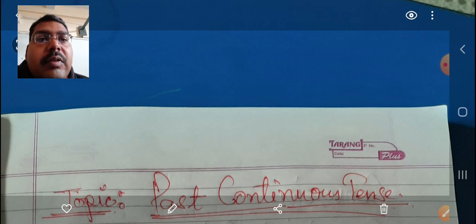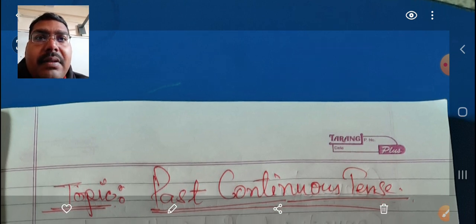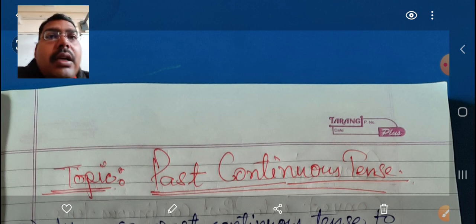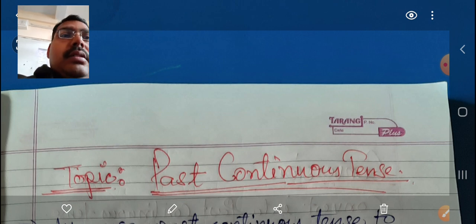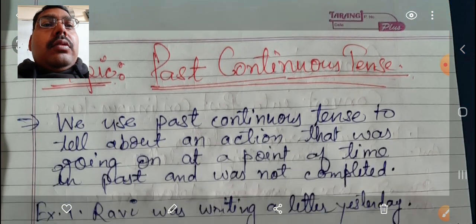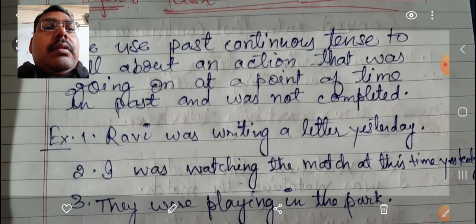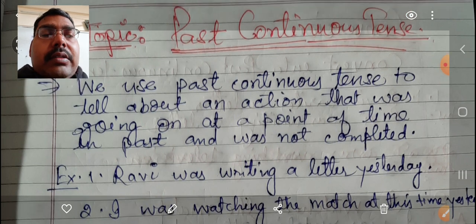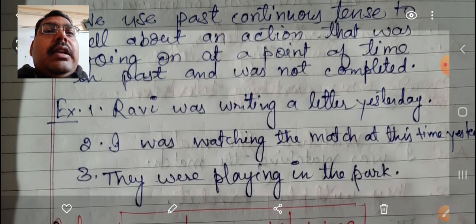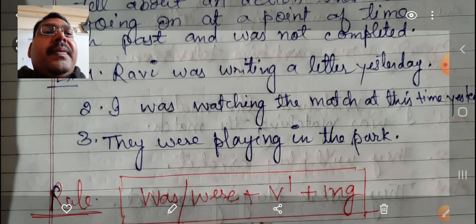In the last term, we were discussing present continuous tense. Now today, I am going to start a similar topic: past continuous tense. Before I start, let me show you some examples.